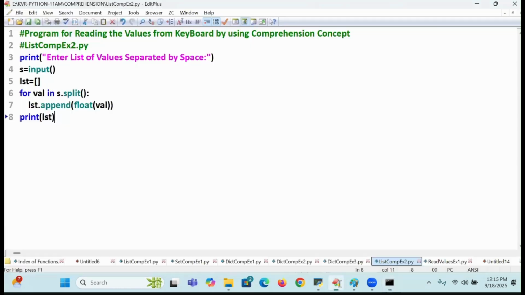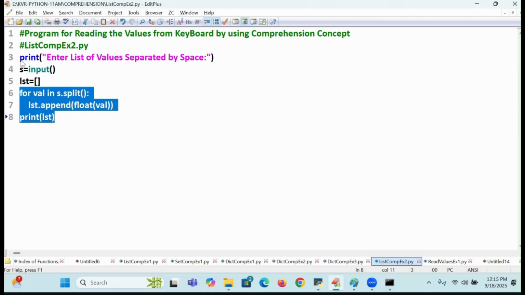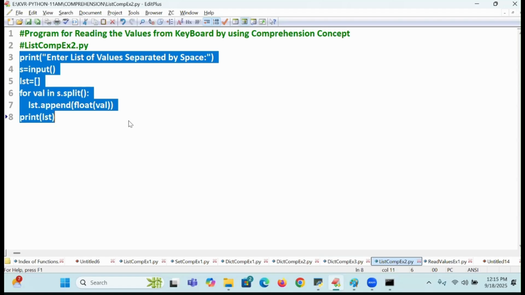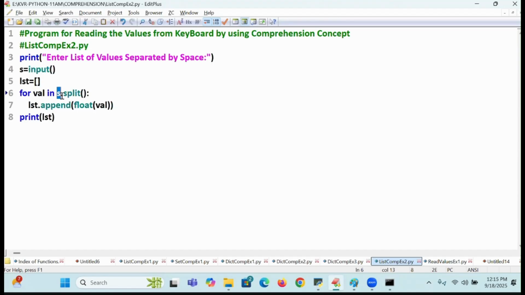Good. Now students, how many lines of code did I write? First line, second line, third line, fourth line, fifth line, sixth line. So I wrote some 6 lines of code. I will go on reducing it. Shall I reduce it? S is equal to what?